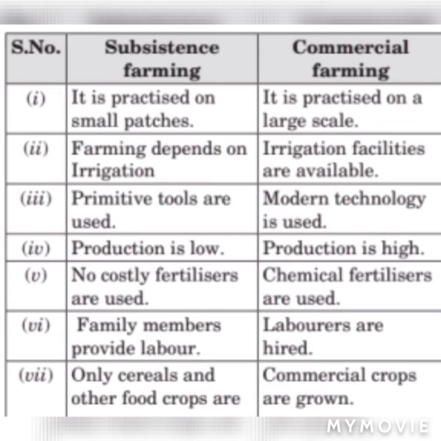In subsistence farming, family members provide labor. On the other side, laborers are always hired on a large scale. Then only cereal and food crops are grown, while on the other side commercial crops are grown. So please learn this difference carefully as it always comes in boards for 3 to 4 marks.